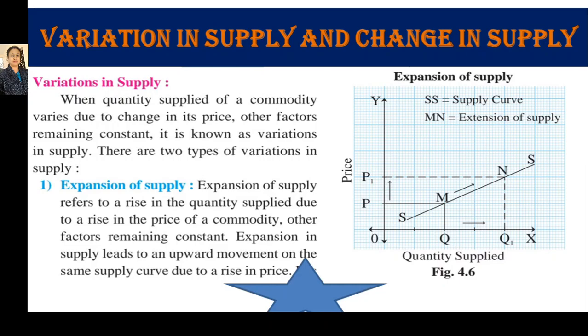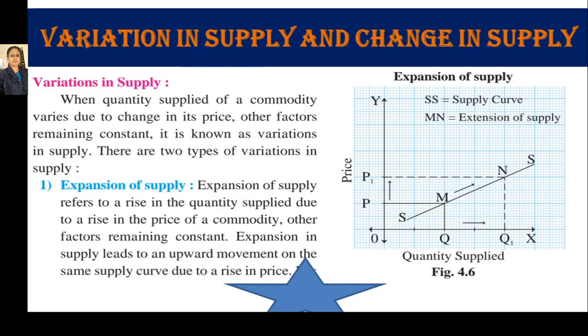Simply, variation means the quantity supplied varies due to change in its price and other determining factors of supply remain constant.